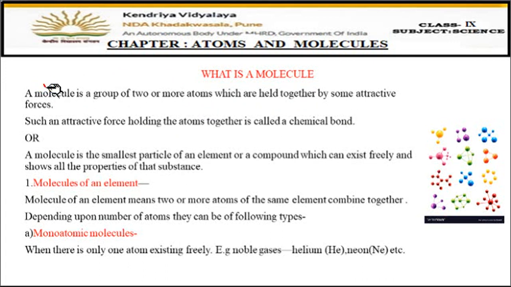So, what is a molecule? A group of two or more atoms is known as a molecule, and when two or more atoms combine together, they do so with the help of an attractive force. That attractive force which holds the atoms together at a place is called a chemical bond. So a chemical bond is the attractive force between the atoms due to which they come closer to each other, and when they come closer they form a molecule. So a molecule is a group of two or more atoms.